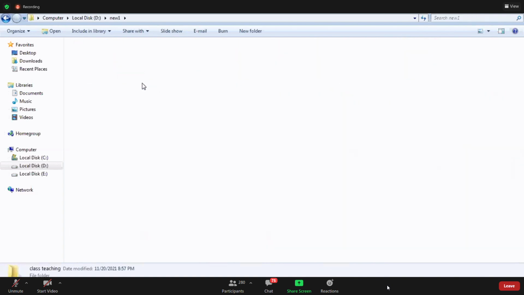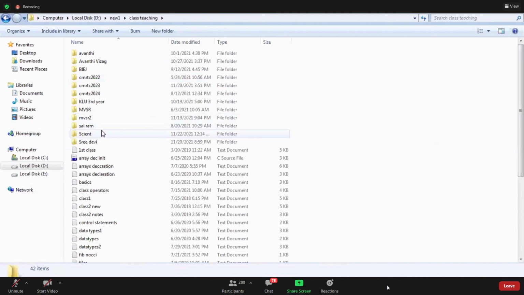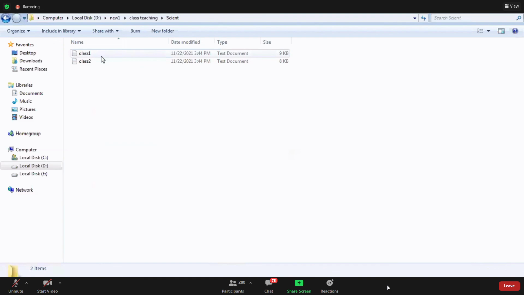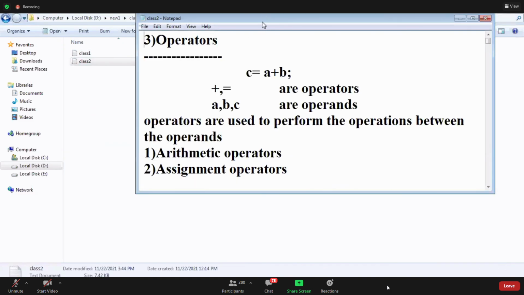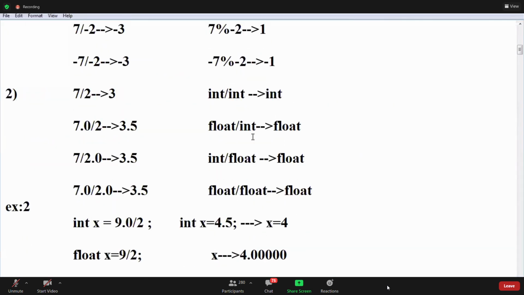I'm checking in different colleges, and they are doing BODMAS or some different rules. They are following different rules, guys. Now I will write some equations.